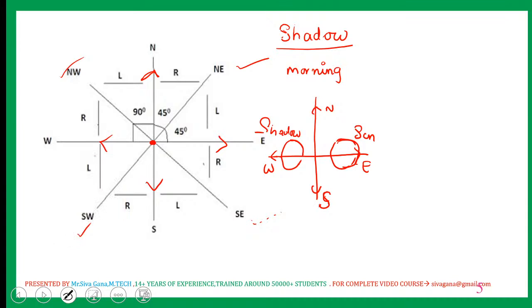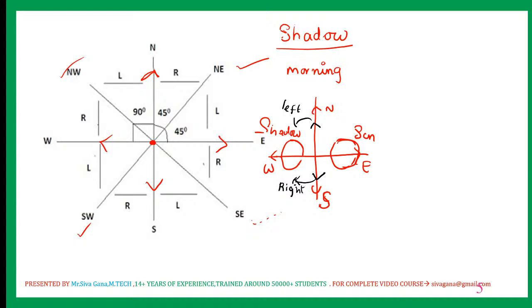Now if you are facing north, your shadow is towards your left. If you are facing south, your shadow is on your right. During morning time, if you are facing south, your shadow is towards your right.